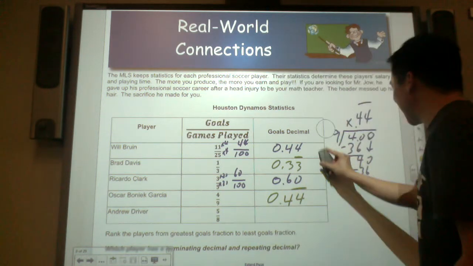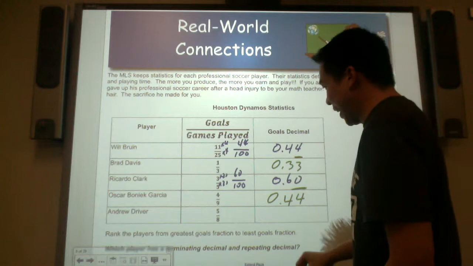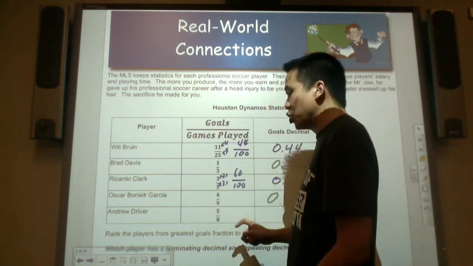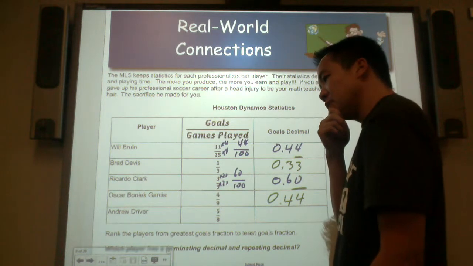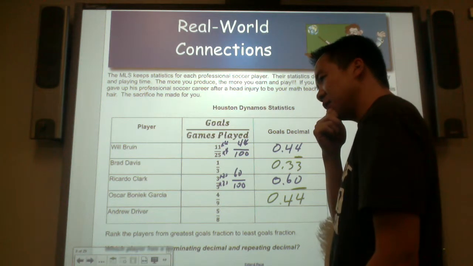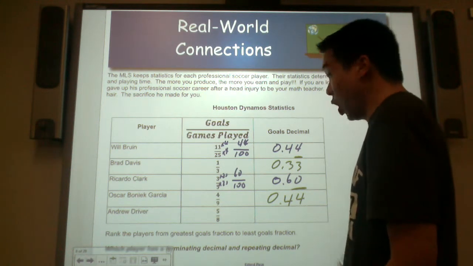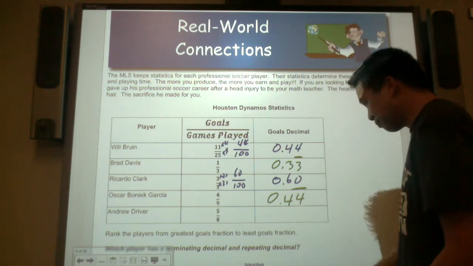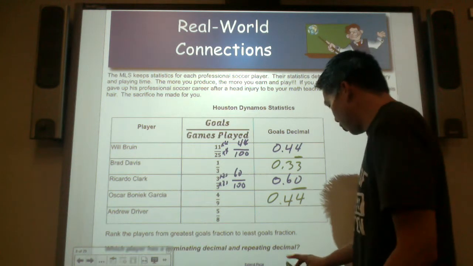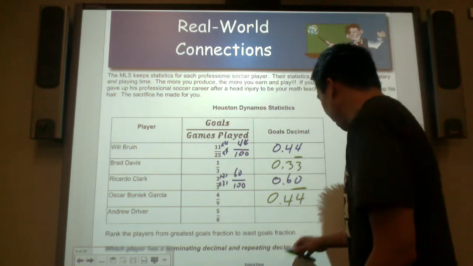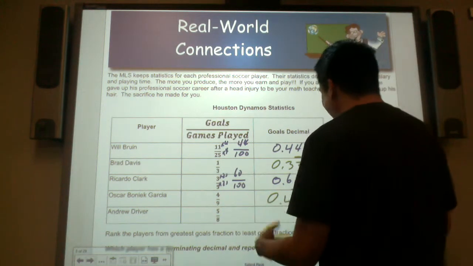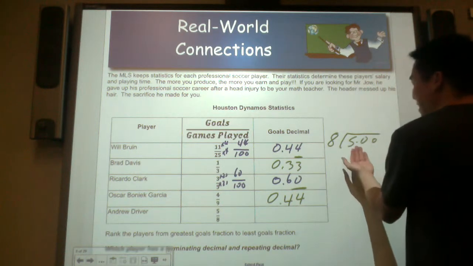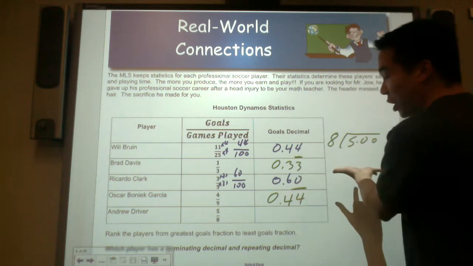And last but not least, Andrew Driver. Can 8 go into the hundredths place? 8 times 12 is 96, no, it cannot. Almost. So let's divide it. We have $5, or 5 wholes. You're going to divide it into 8 parts. Isn't that the same thing as 5 whole dollars?